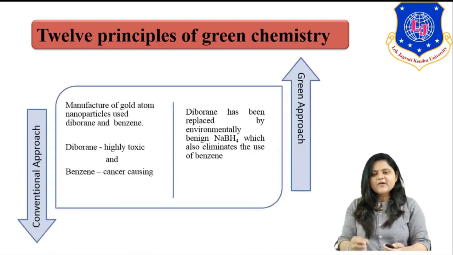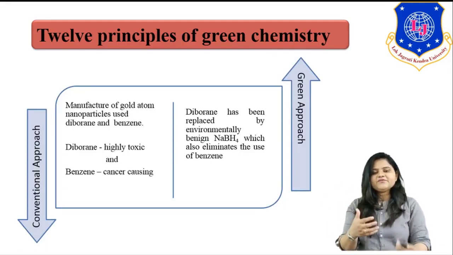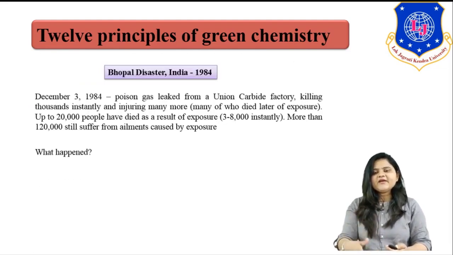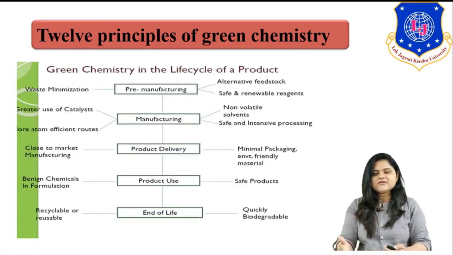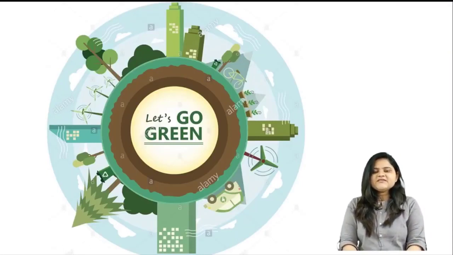For example, in gold atom nanoparticle synthesis we were using diborane and benzene, and in a greener approach we replace diborane with NaBH4, which eliminates the use of benzene. We also took the example of the Bhopal disaster. So this was all regarding the 12 principles of green chemistry. Hope this session is clear to you. Thank you so much.